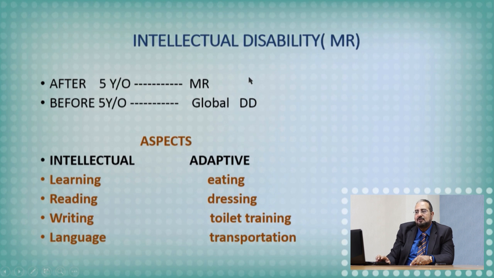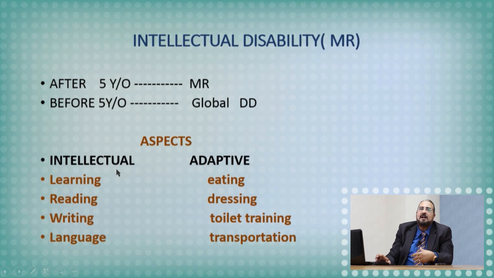Mental retardation or global developmental delay, more than 2 aspects affected, usually the brain is involved because the brain is the maestro controlling the developmental items. If more than 2 aspects are affected, usually we look at the brain. There is a problem in the CNS usually. What is the problem? Maybe intellectual problem, maybe adaptive problem.